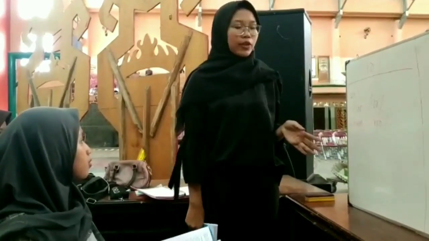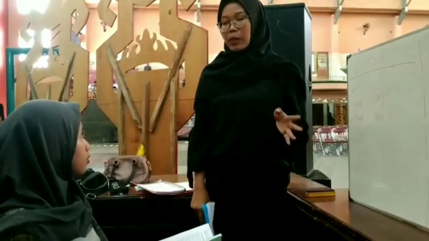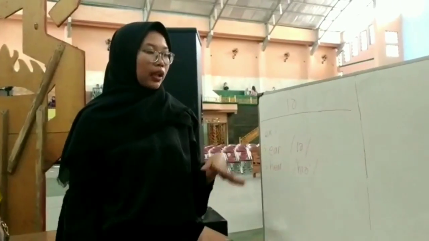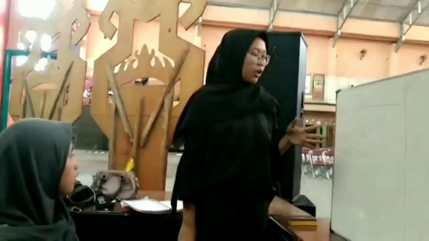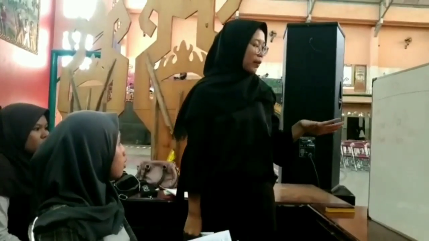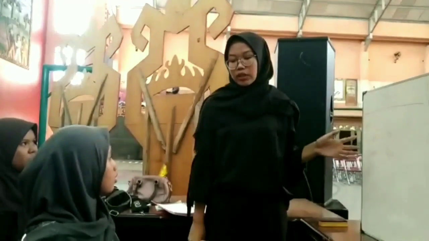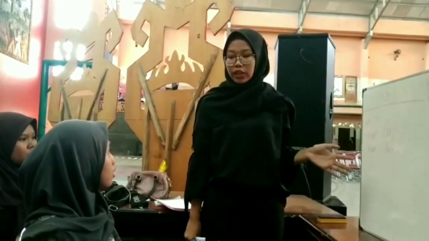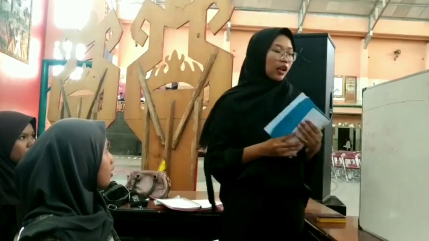And the last, we learn about diphthongs. A diphthong is two vowels in one syllable. For example, ear. For example, in the words ear and here. Okay, that's all about our lesson for today. Thank you.